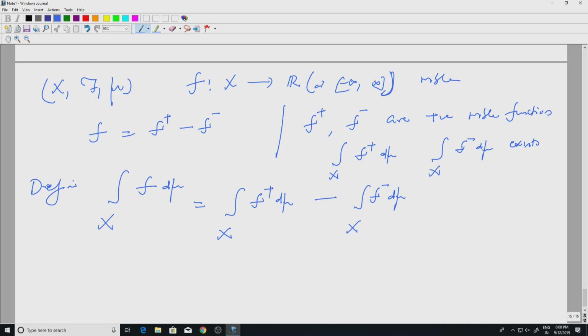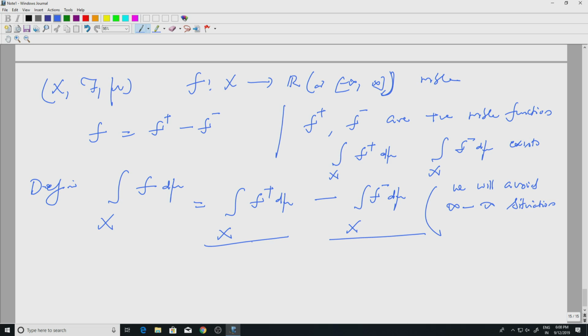Now, the problem is both of them could be infinity, so we will avoid the infinity minus infinity situation. For all practical purposes we can assume that these two are finite. It still makes sense if one of them is infinity and the other is finite, because you will get either positive infinity or minus infinity, but we do not have to really consider such a situation.